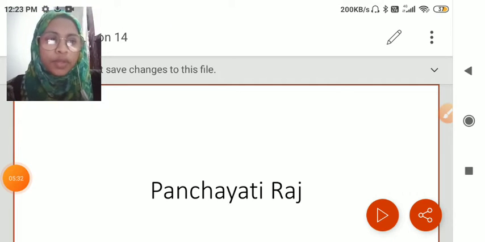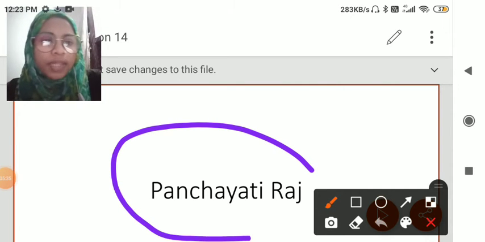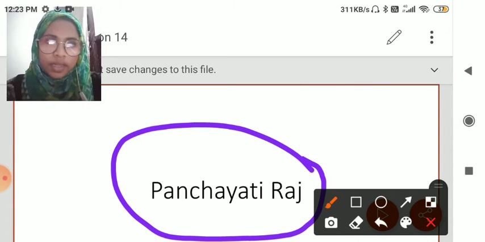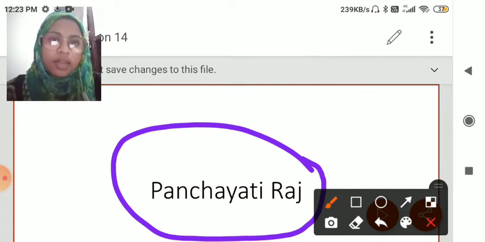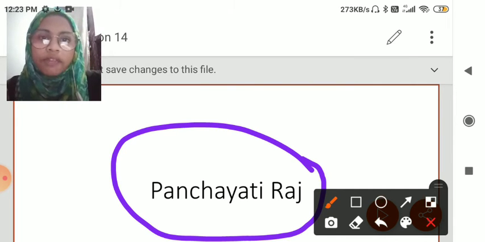So my dear friends, today we are dealing with the chapter Panchayati Raj system. So in this chapter, what are we going to discuss? Gram Sabha, Gram Panchayat, importance of Gram Sabha and the structure of Gram Panchayat. Okay, these things we will cover in it.